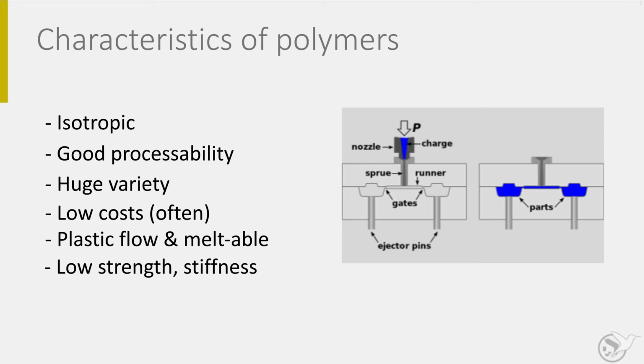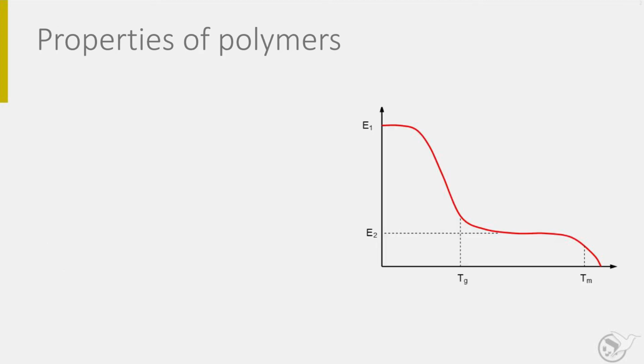These processes are reversible. Thermoset polymers don't have plastic flow and cannot be melted or solidified. The figure shows the injection molding process used for thermoplastic polymers. The process temperature is high and the applied pressure assures proper filling of the mold cavity and the cycle time is short. The plot in this figure indicates the E modulus of a thermoplastic polymer.